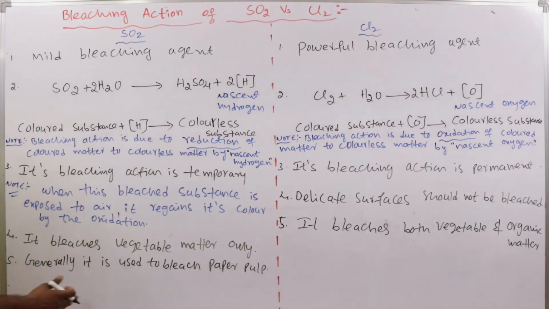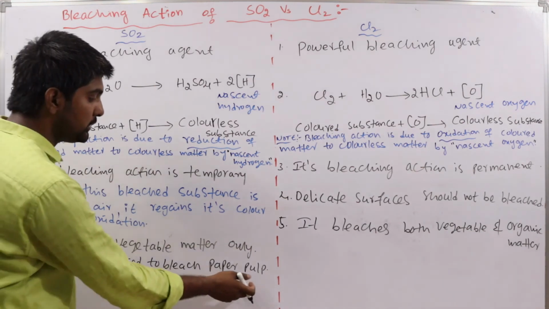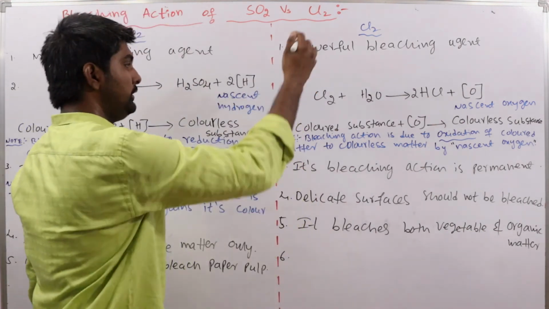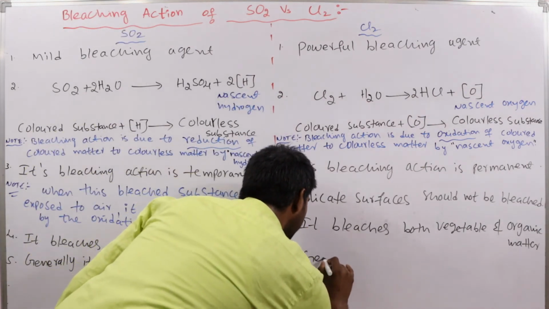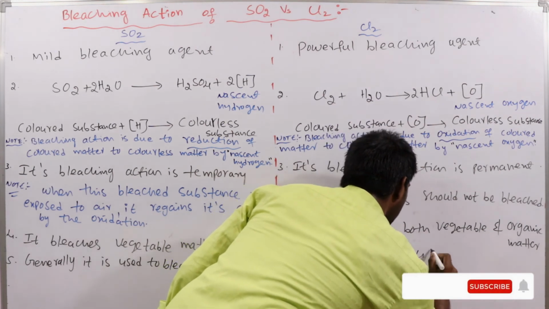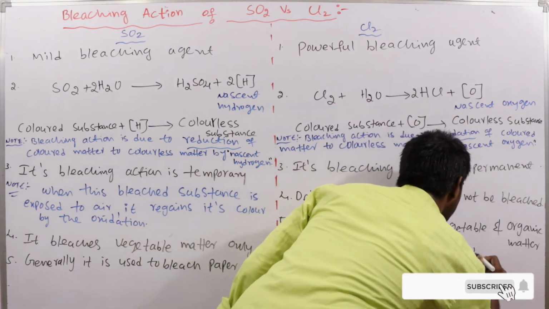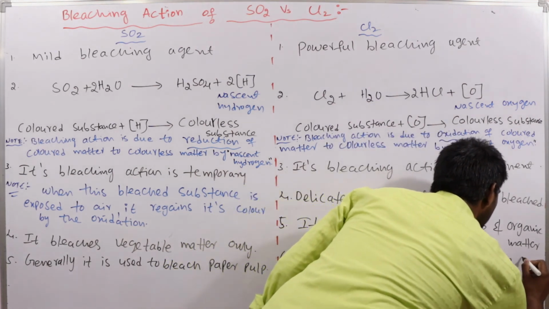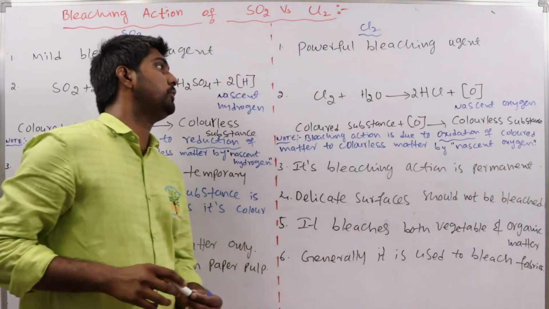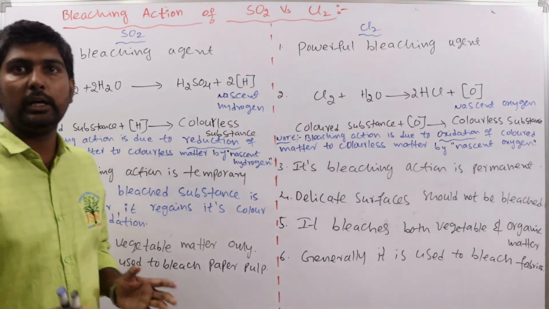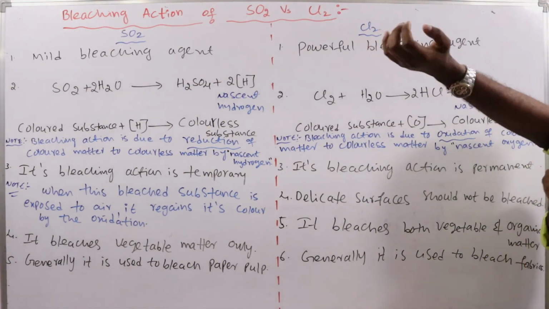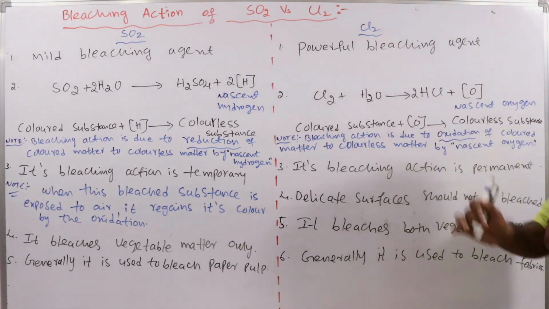And Cl2 is generally used to bleach fabrics. So these are the major differences between the bleaching action of sulfur dioxide and Cl2.